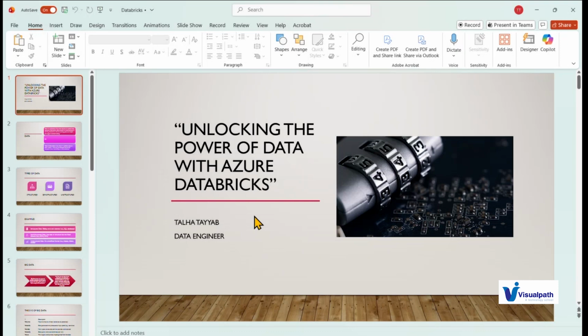Everywhere data is generated. So now with this data we can do a lot of things. We can get the insight, we can know a lot of things. Data is very, very powerful. There are many sayings about data. You can get any information from the data if you exploit it well, if you use it well, if you define it well, if you extract it well. So many things are there. So we'll try to unlock the power of data with Azure Databricks.